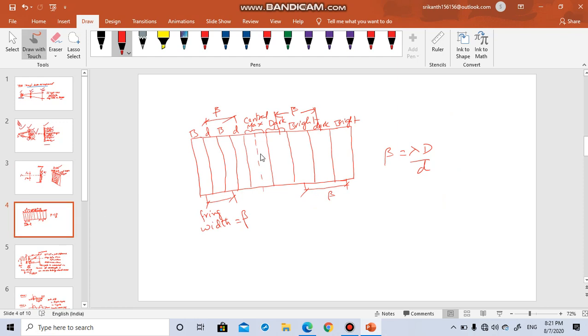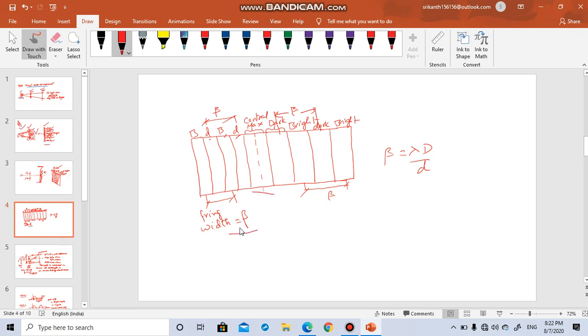See, the screen is like this. So this is the central maximum, then again dark, bright, dark, bright, like this it will come. If you take two consecutive brights, the distance between the center of one bright and the center of another bright is called fringe width beta.